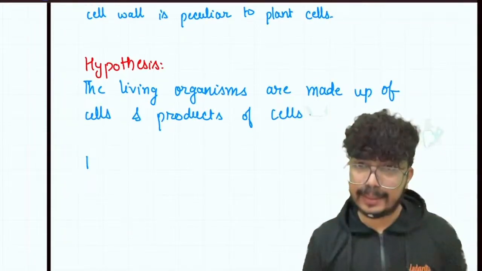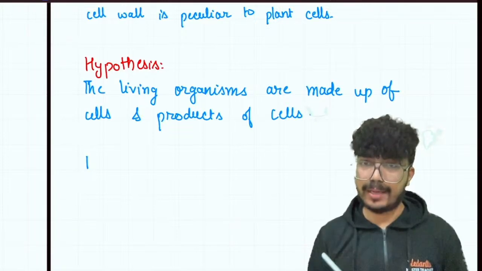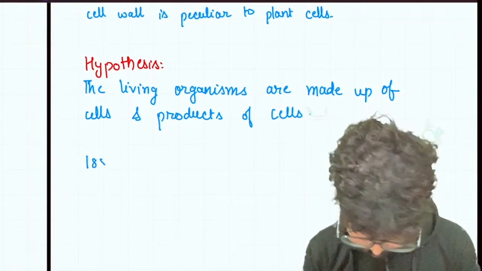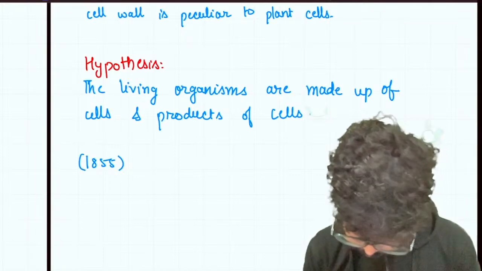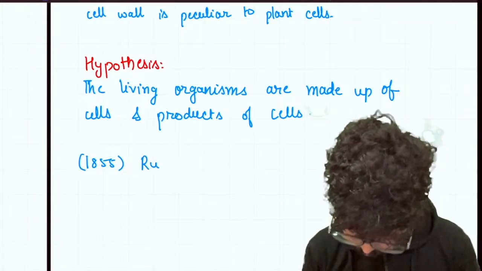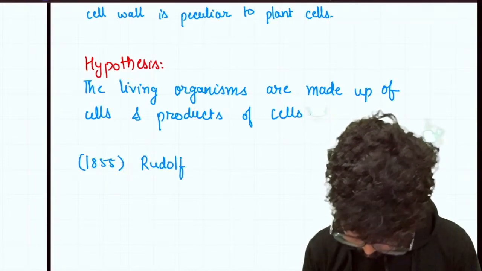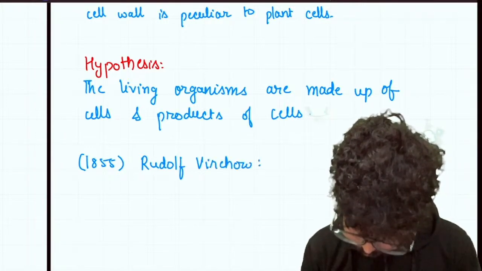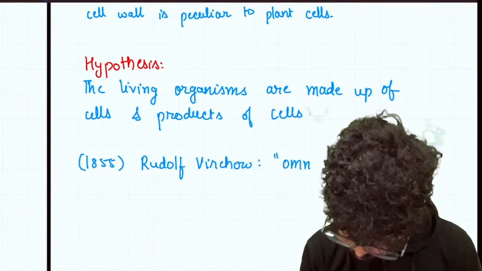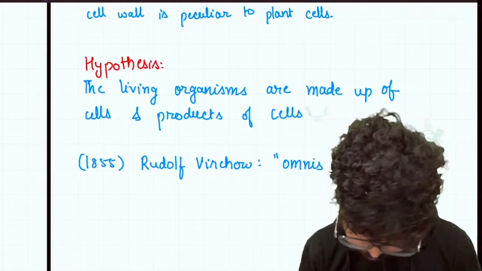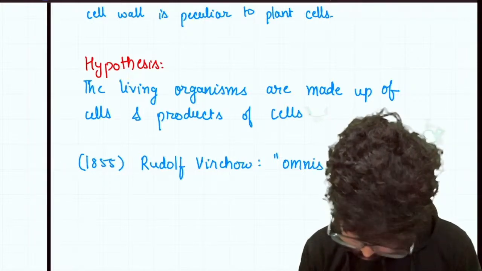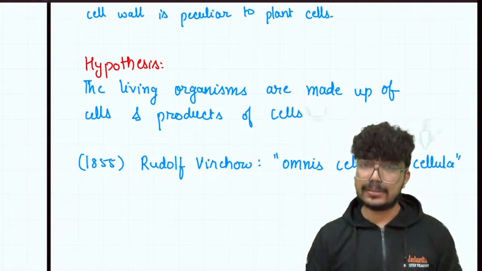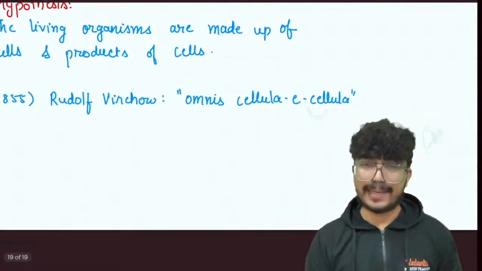And in the year 1855, Rudolf Virchow came and added omnis cellula e cellula, that is, cells originate from pre-existing cells.